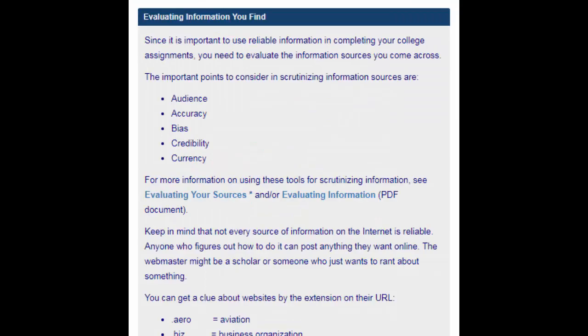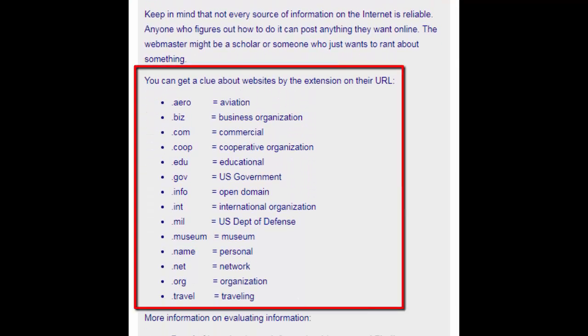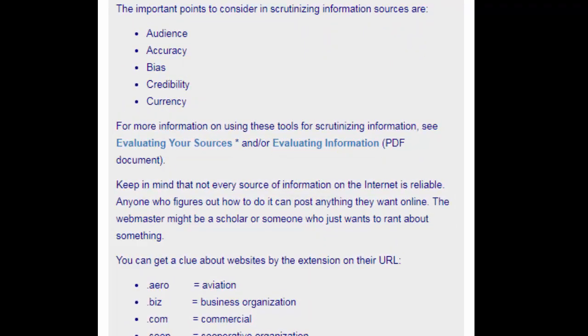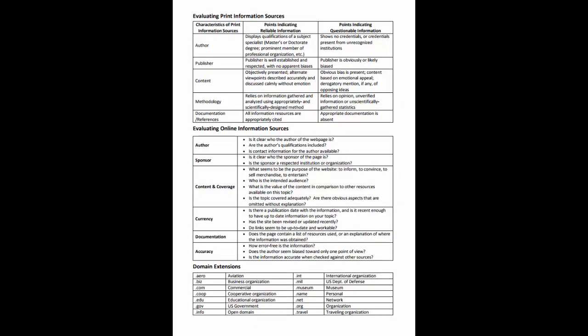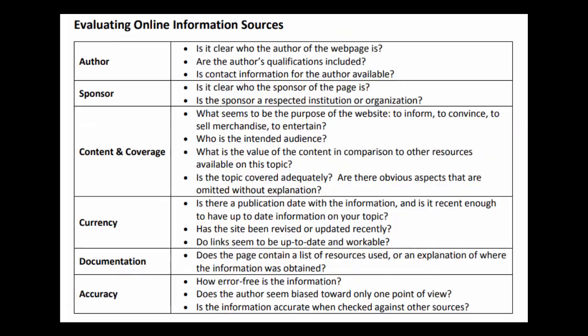There you will see a list of points to consider in examining a source, as well as what various extensions reveal about a website. There are also links to a UNC Chapel Hill website called Evaluating Your Sources, and a PDF document showing how to evaluate print sources and online sources.